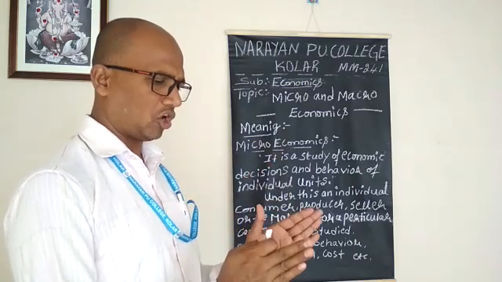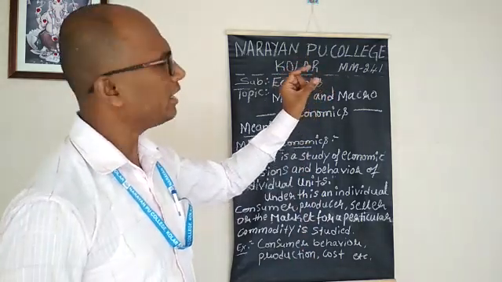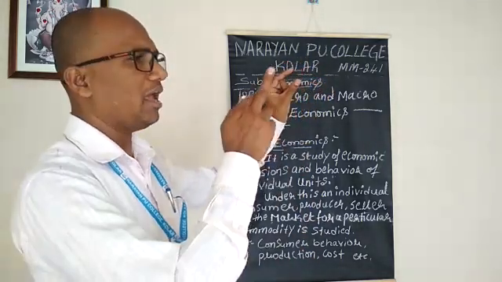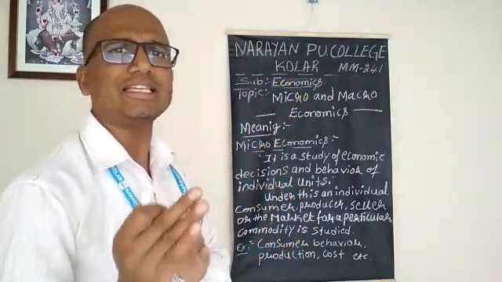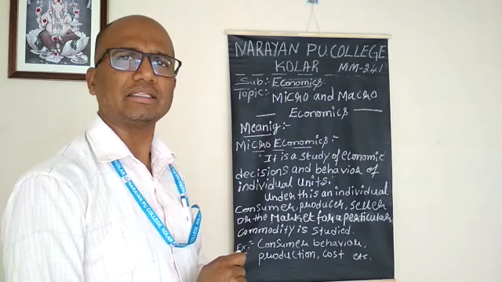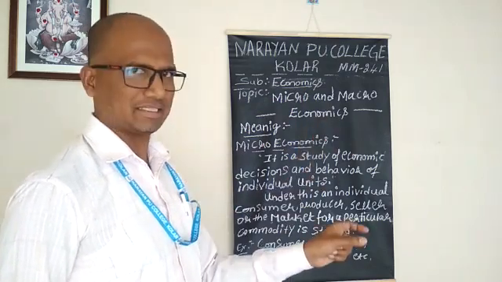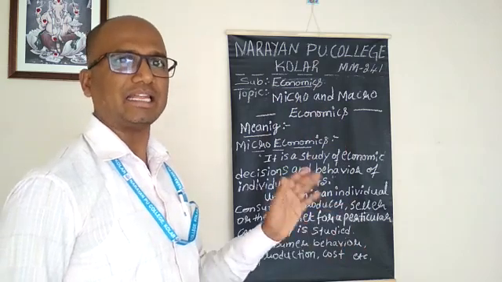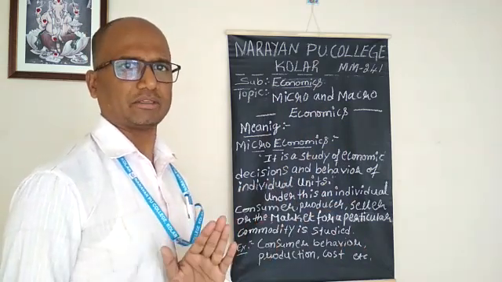Microeconomics is a study about a unit, a small part of an economic system. One more easy example for microeconomics is individual income. A person's income is a subject matter of microeconomics.